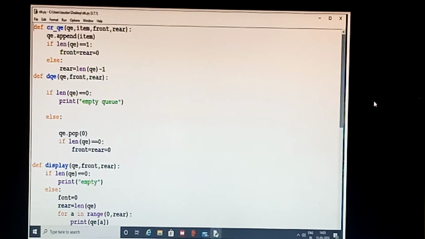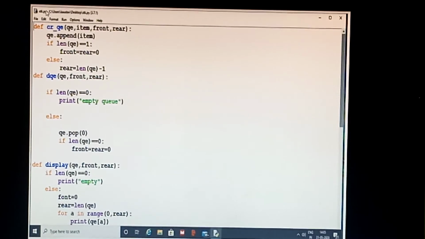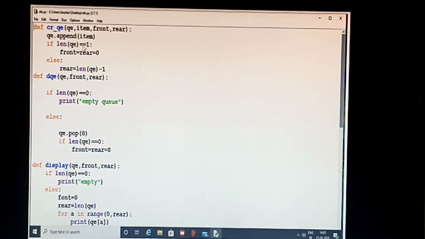I have defined the functions. First function is for inserting elements in the queue. Second one, deleting things from the queue, and another one, displaying the elements of the queue. So first one, what happens? It will insert the element into the queue and it will be implemented with a list.